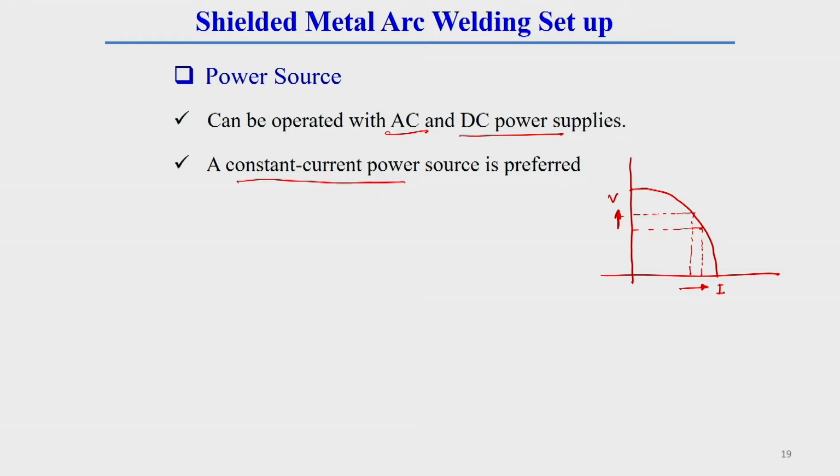During manual operation, due to shaking of the hand and other things, there can be arc length variation, and due to this arc length variation there can be a change of arc voltage. Then the current rise or current drop will not be very high, so the chance of a large change of current is less. That's why a constant current power source characteristic is used here.